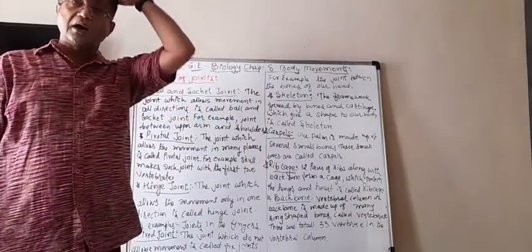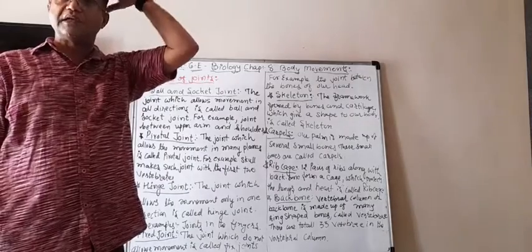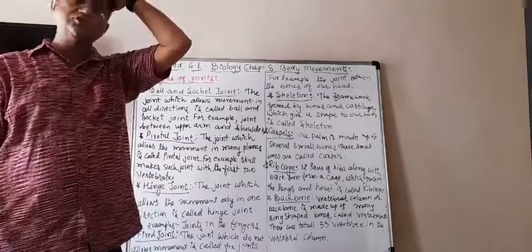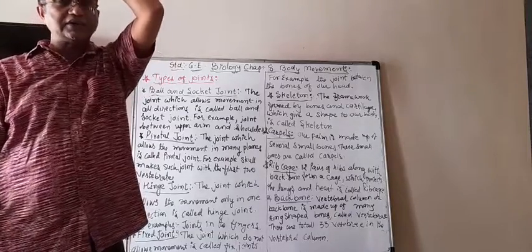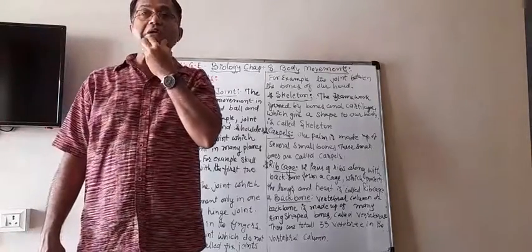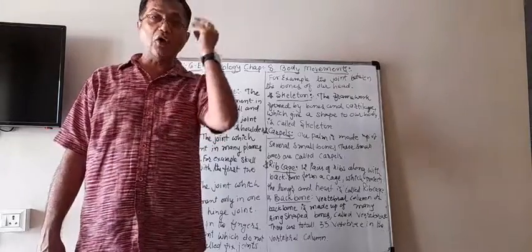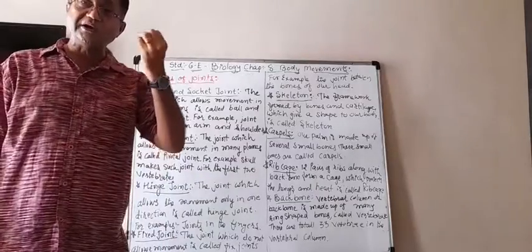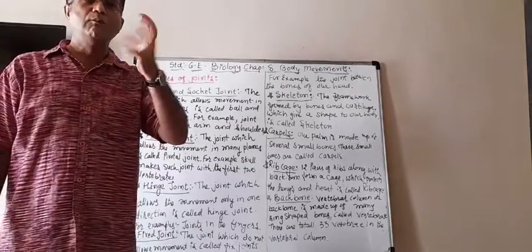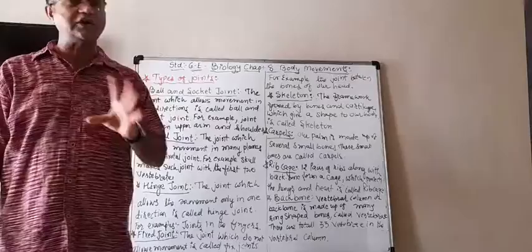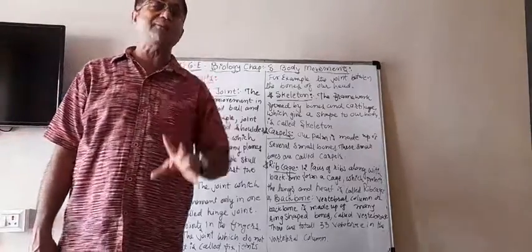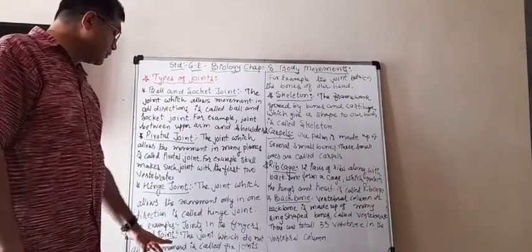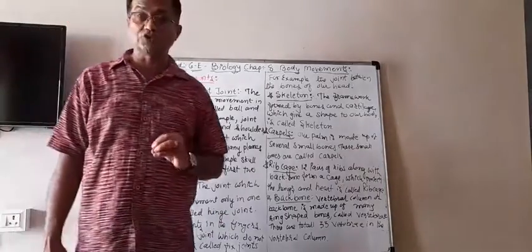For example, our skull: in our head there are so many bones joined, and we can move the whole head, but only our lower jaw is movable. All other bones here are joined together such that we cannot move that joint at all. So it does not allow any type of movement. The joint which does not allow movement is called a fixed joint.